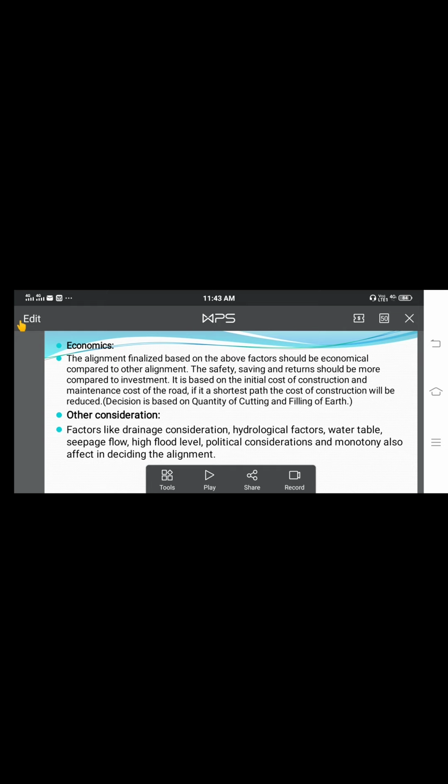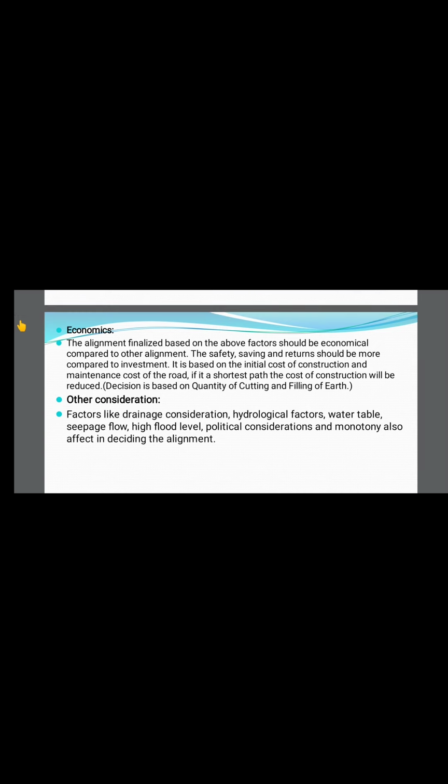And also the cost of construction depends upon the quantity of cutting and filling. That again depends upon what? The gradient of the road, or RL of the road. And other considerations like drainage, hydrological factors, water table, seepage flow, high flood level, political consideration, and monotony also affect deciding the alignment.